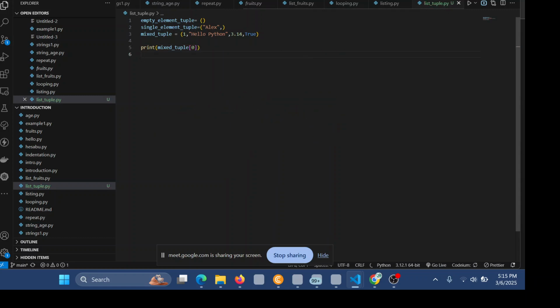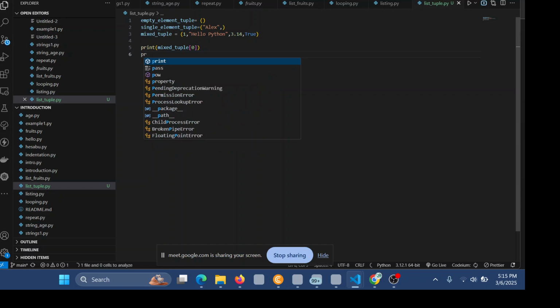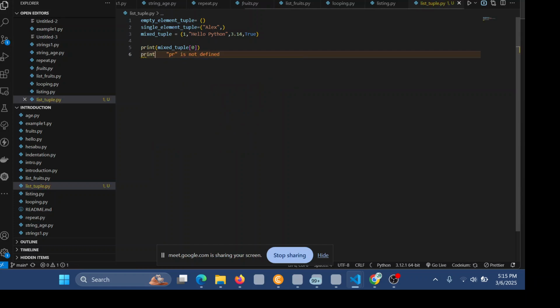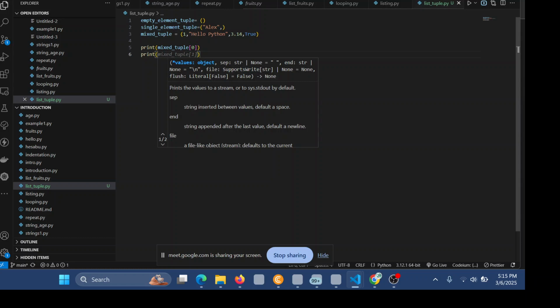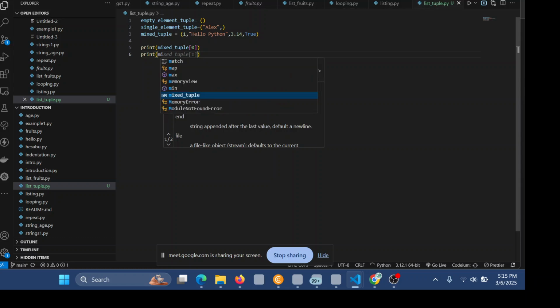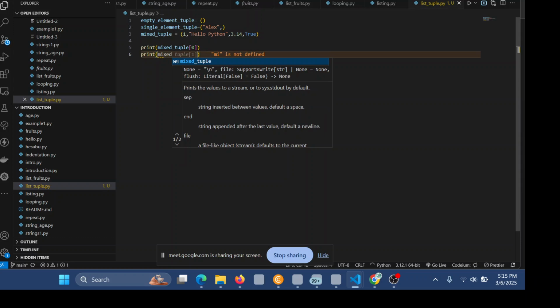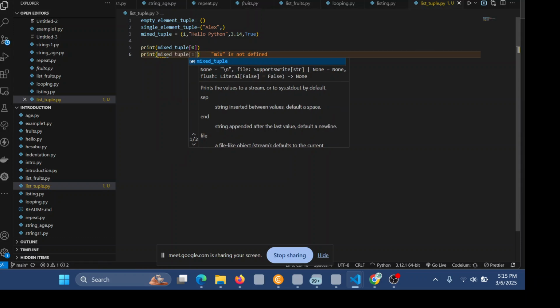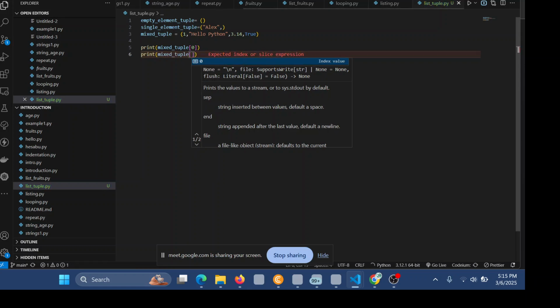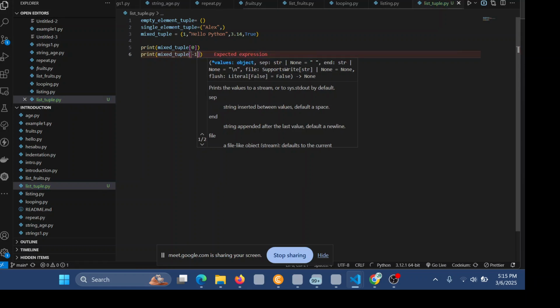Then I'll also print mixed tuple in square brackets, -1.